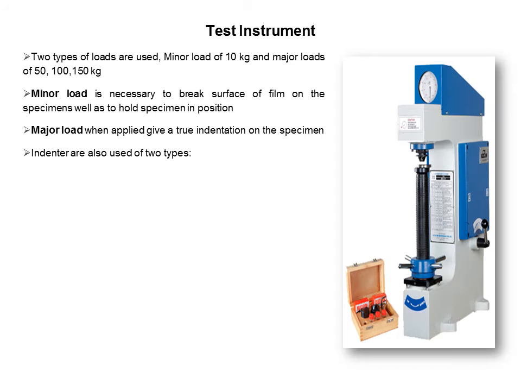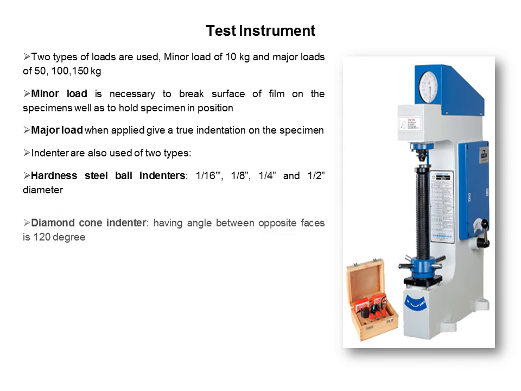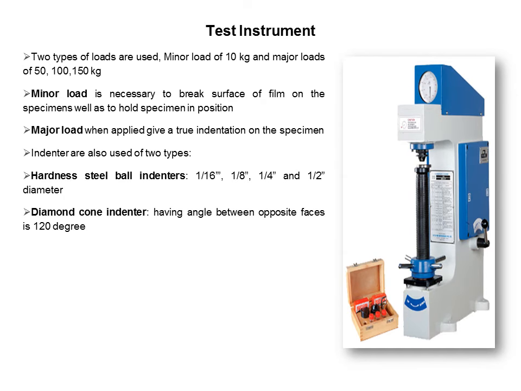The indenters used in this Rockwell hardness test are also of two types. First is the hardened steel ball indenter, having sizes of 1/16 inch, 1/8 inch, 1/4 inch and 1/2 inch diameter. The second type of indenter is the diamond cone indenter. The angle between opposite faces is 120 degrees.